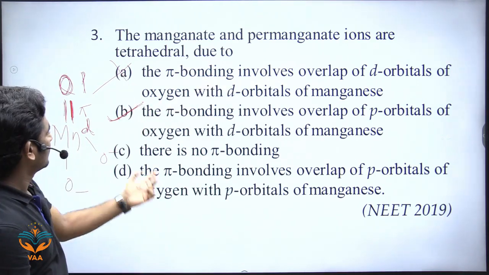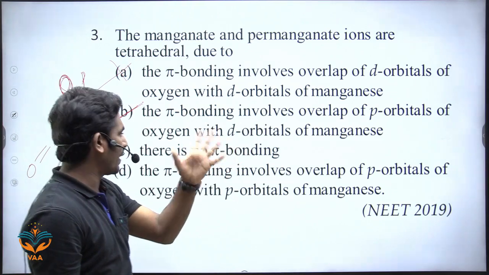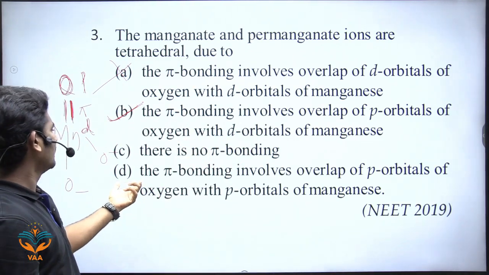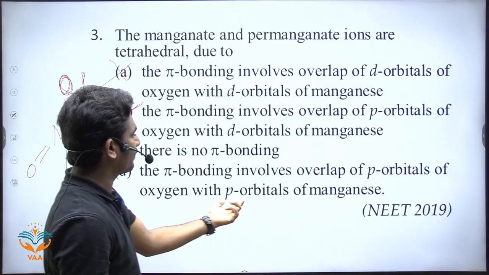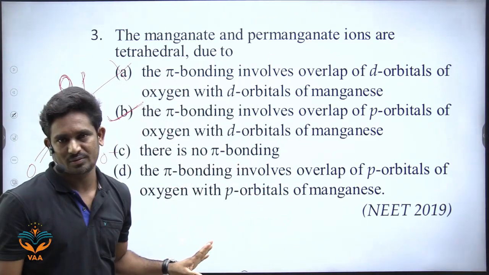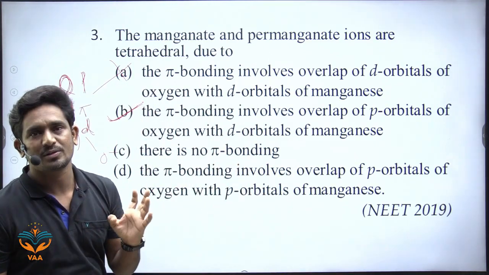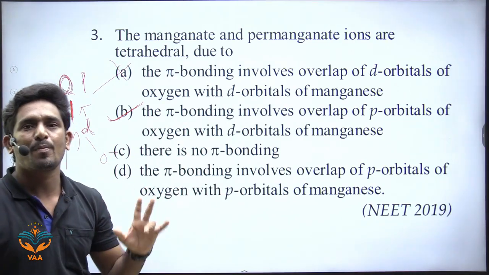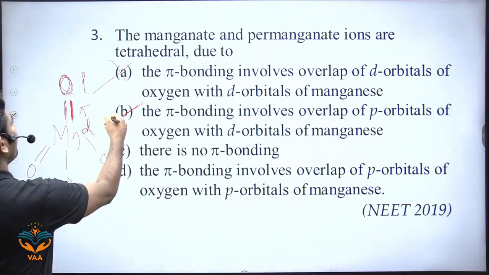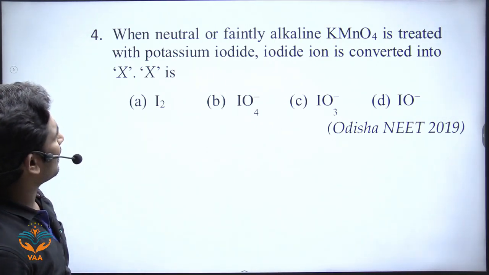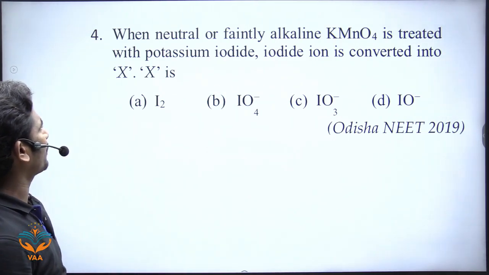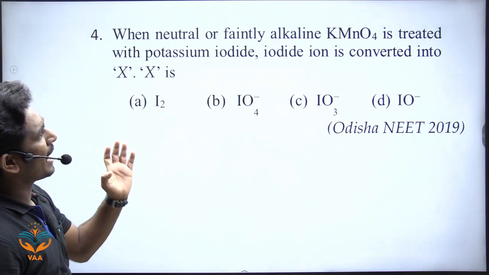Okay, the next one: there is no pi bond. That is wrong. The pi bonding involves overlapping of p orbitals of oxygen with p orbitals of manganese. That is wrong. So d orbitals of manganese will be involved in pi bond formation. So the answer is B.